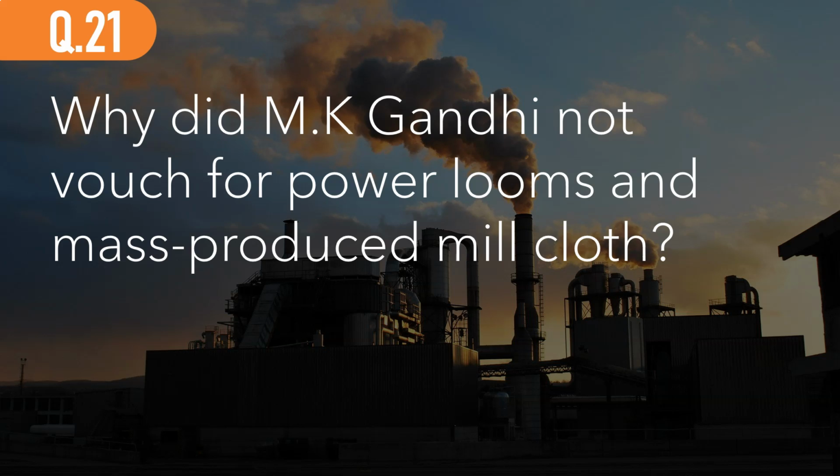Question number 21. Why did M.K Gandhi not vouch for power looms and mass-produced mill cloth? Gandhi was always against producing for the masses because he believed that environmentally it could lead to long-term consequences, and it's not good for the lower classes who sustain on artisan and handicrafts. That's why instead of mass production, he advocated production by the masses. But this doesn't fare well, especially in a modern country where manufacturing is extremely important in the economy.